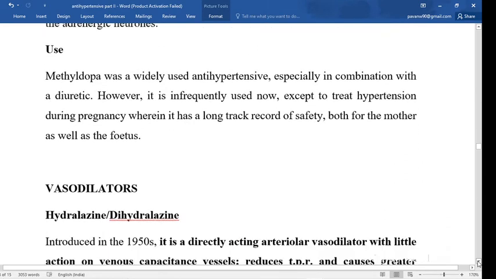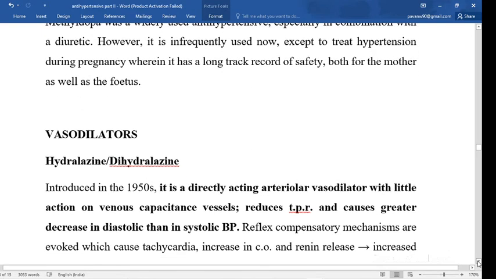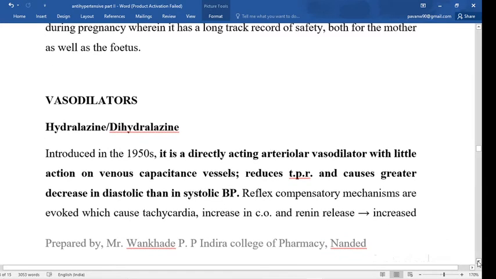Now see the next category of drug, the vasodilator drugs. As the name suggests, they cause vasodilation. They inhibit vasoconstriction and cause vasodilation. An example is hydralazine.